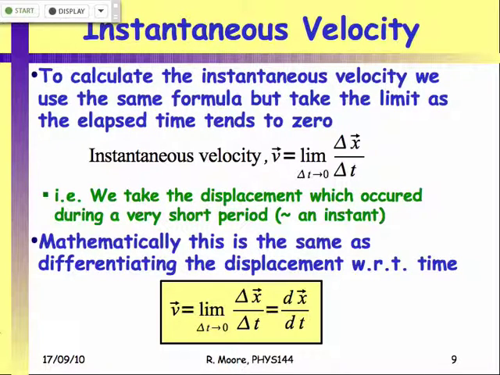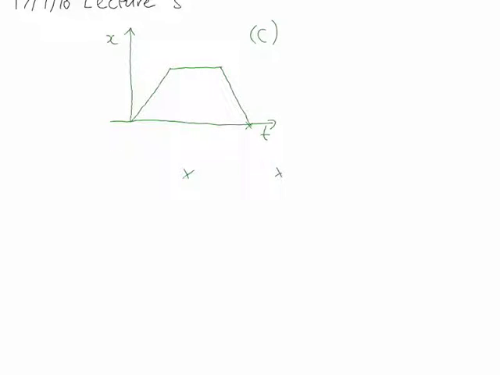If I've got an object moving between 2 points, and it takes a time delta t to move between these 2 points, and the displacement between the points is delta x, then we can calculate the average velocity of the particle.